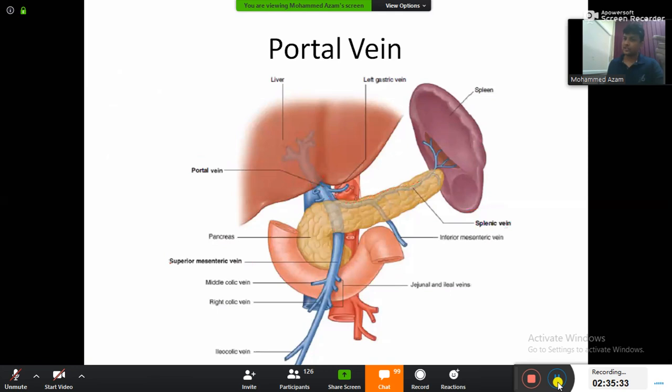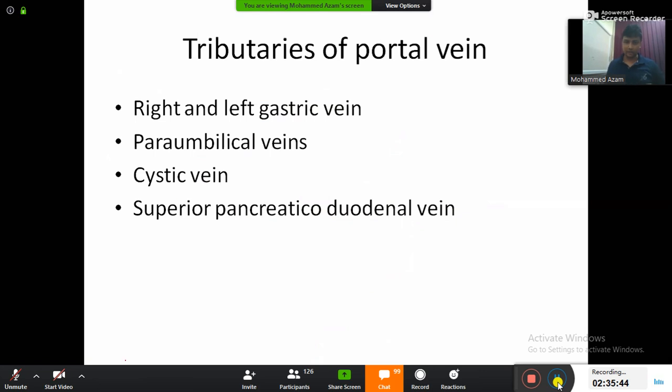What is the artery for the stomach? Gastric artery. What will be the vein? Gastric vein. The portal vein is also going to drain the blood from the gallbladder, the cystic vein, something like that. So just write down the tributaries of the portal vein. I'll tell you one by one.